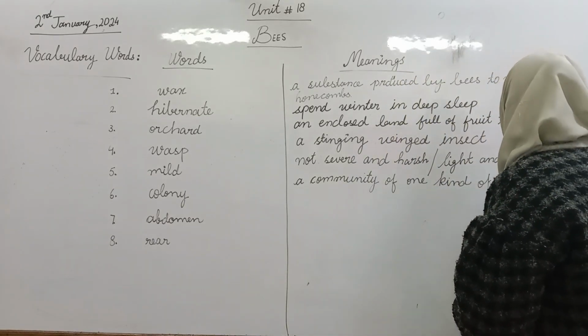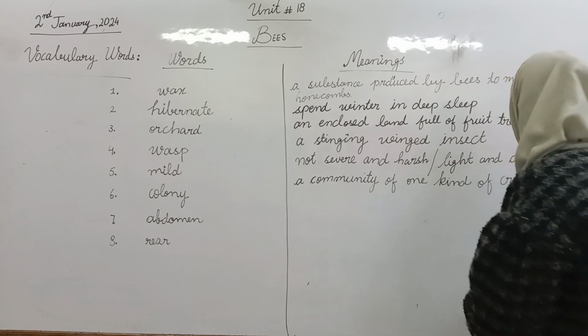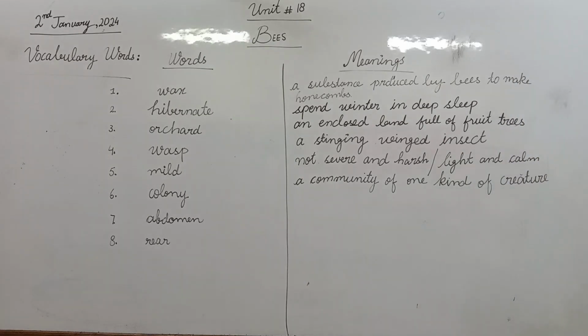It is like a place where a single kind of creature lives and works for the same purpose and for the same objective. Yes. They work together, they live together. The place where a creature, a same entity live together for the same purpose, for the same work. Okay, what is the sixth word we have done?